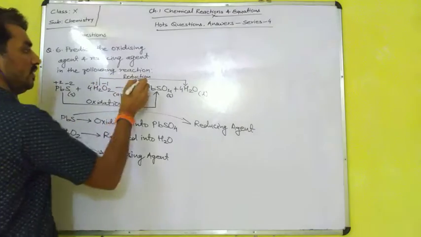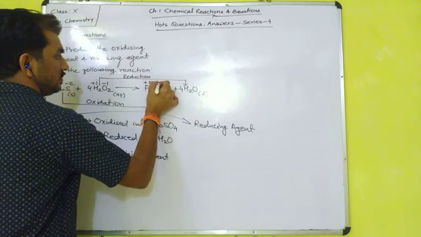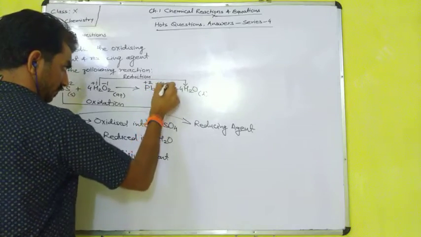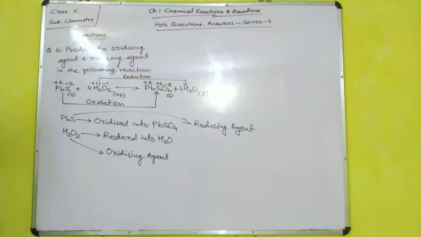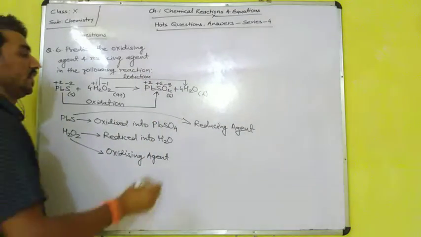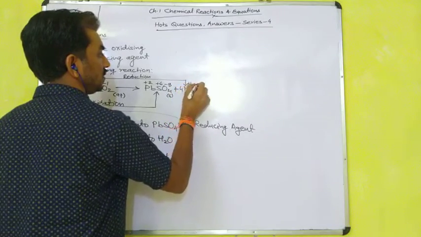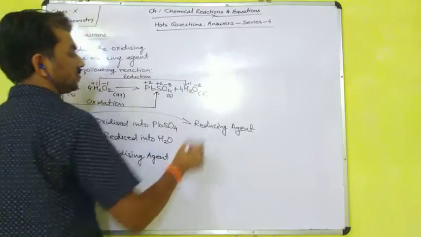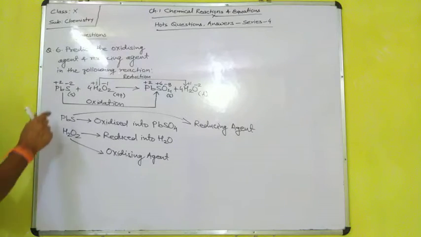Here, +2 oxidation state of lead, +6 oxidation state of sulfur, and -8 oxidation state of oxygen. And in case of H2O, +1 oxidation state of hydrogen and -2 oxidation state of oxygen. How to calculate the oxidation number, you have to read in class 11.